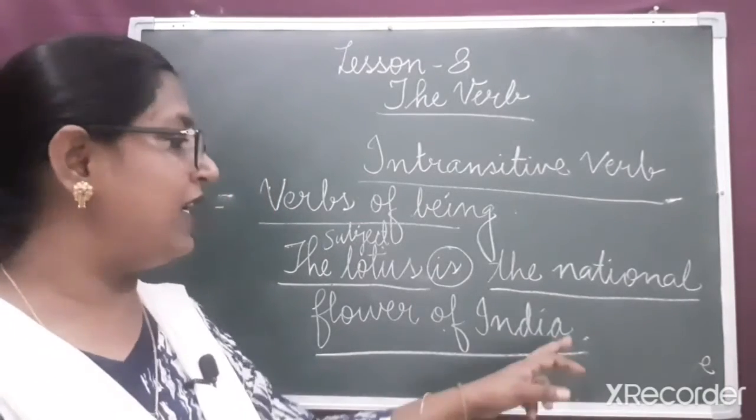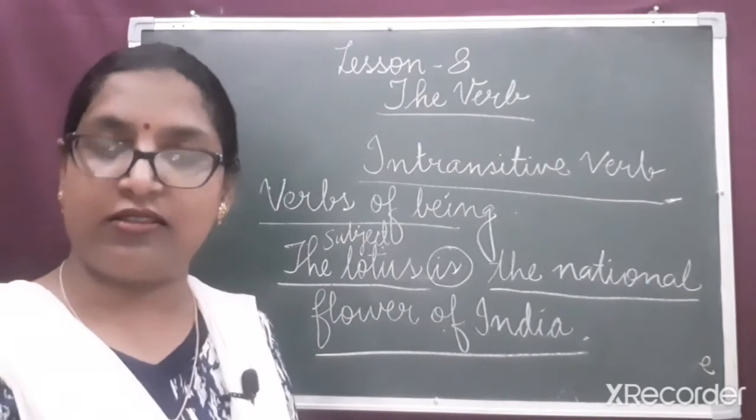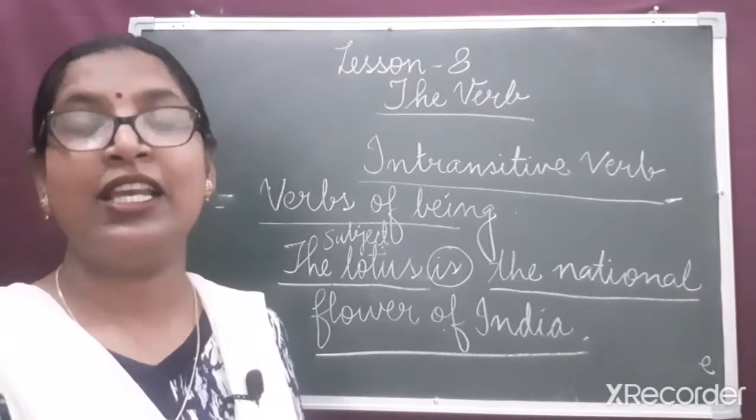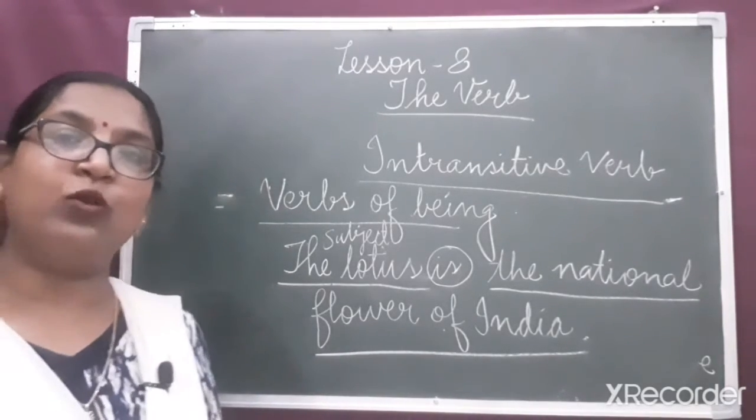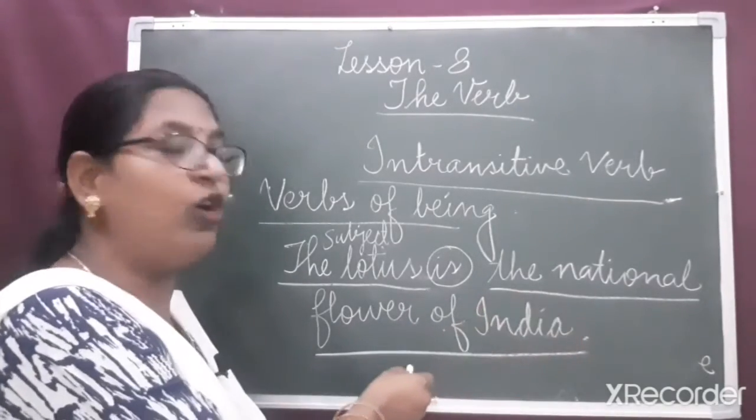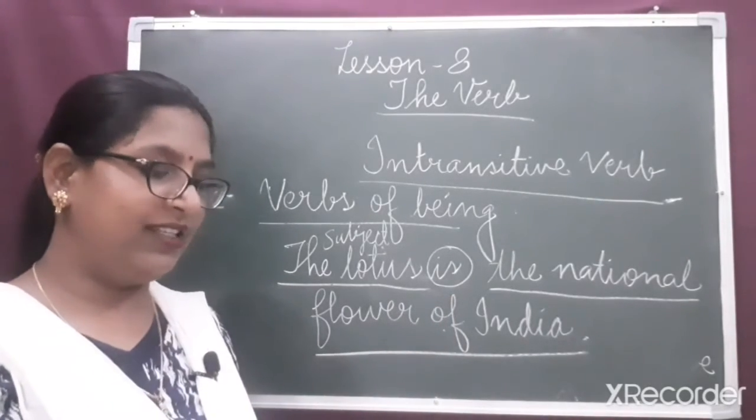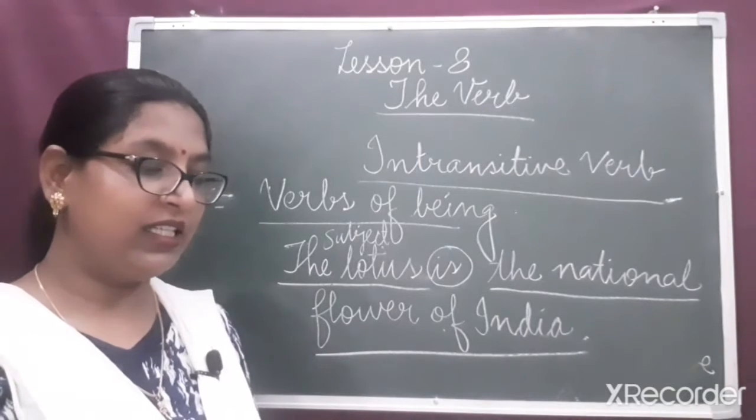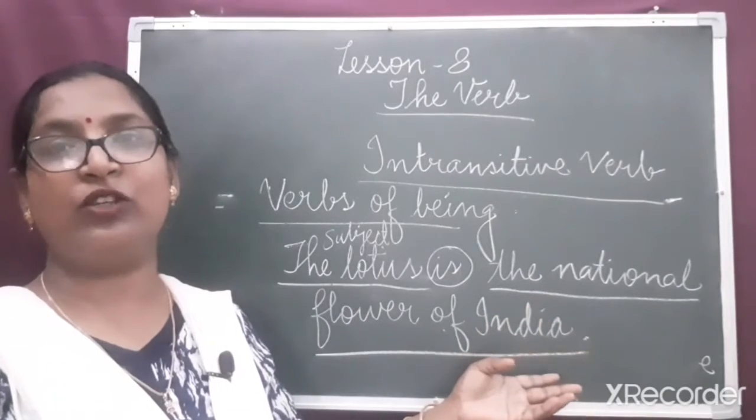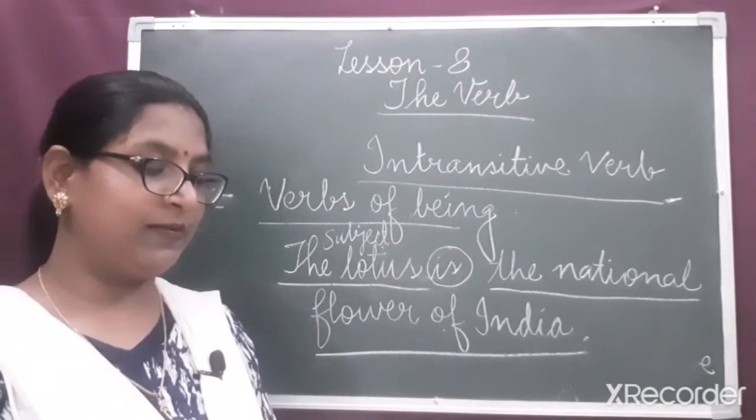The sentence will be incomplete without this phrase. If we simply say the lotus is, though there is a subject, there is a verb, the sentence is incomplete. We need some more words to complete its meaning. So, these words are called complements because they are completing the meaning of the sentence. When the word or group of words are used to complete the meaning of the sentence, they are called the complements.